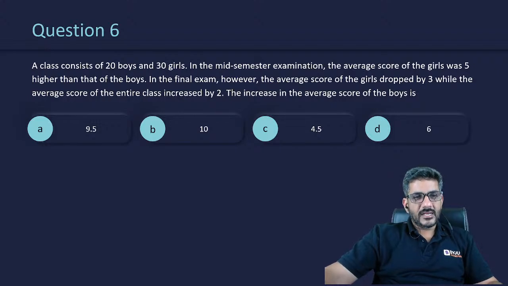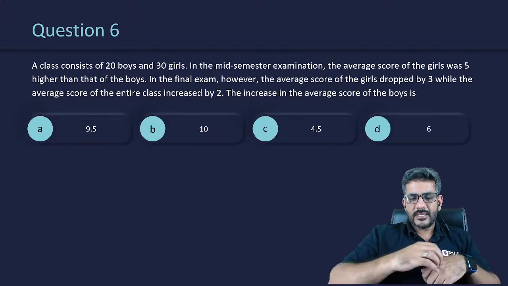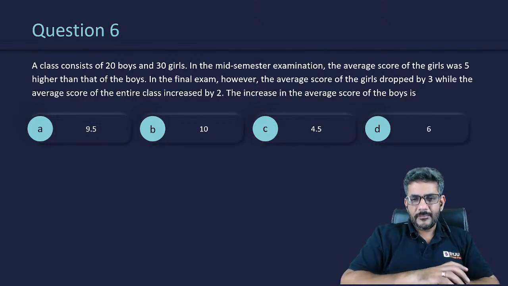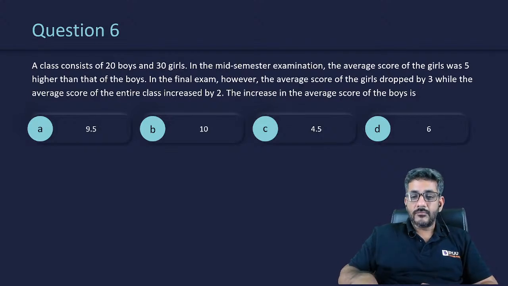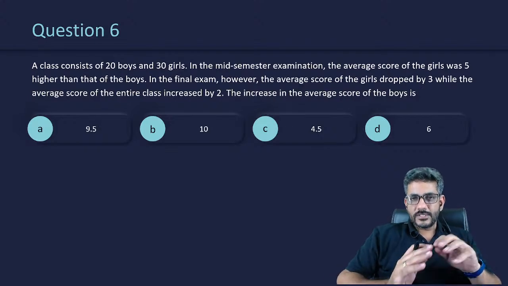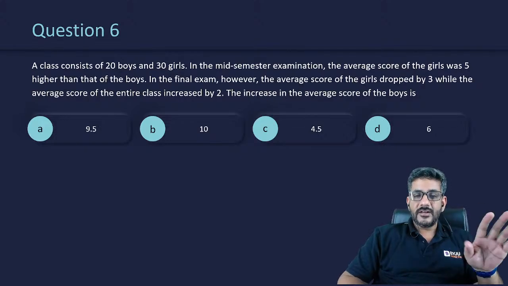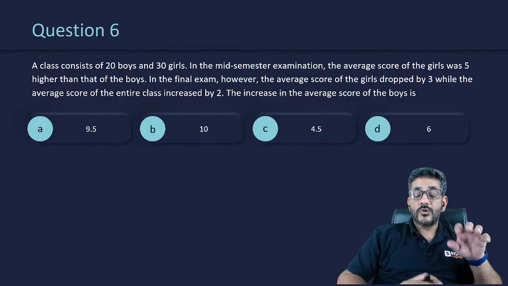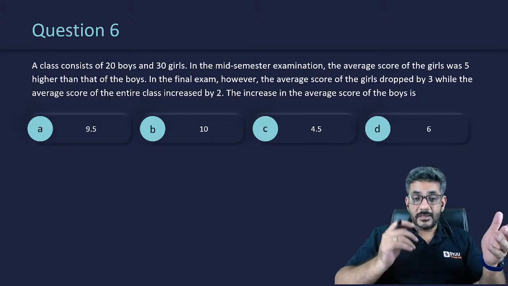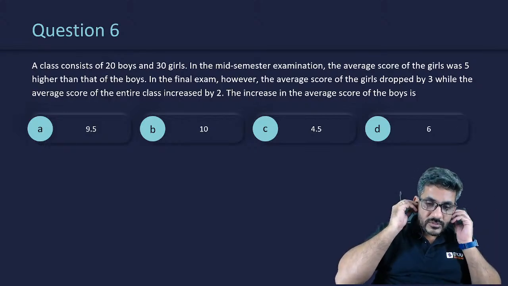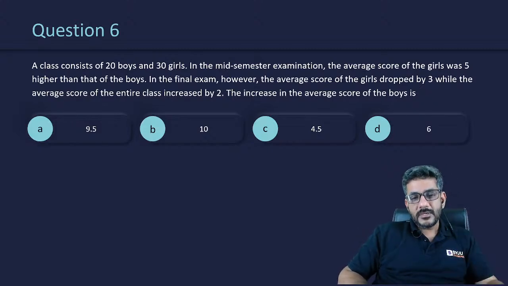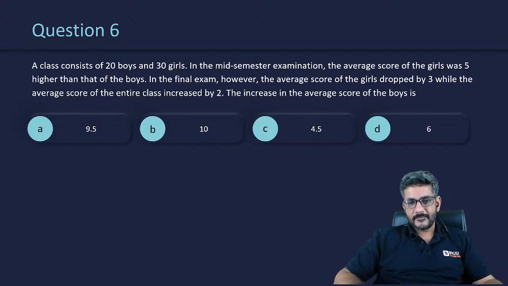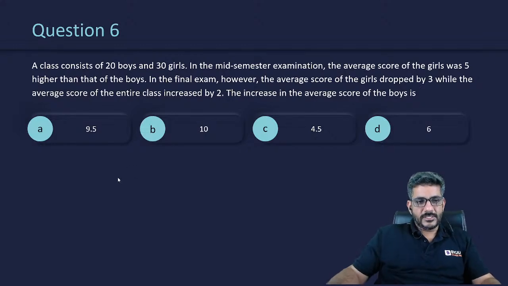So if you remember the answers, that's not a good thing. I think we can do something else then, right? I'm planning to take a series very soon in which I'll be making some new questions for you. The questions would be absolutely of CAT type, but different figures, different options. At least you won't remember the questions and you have to solve them, right? There can be questions you have heard, but the figures will be different, the concept may be the same. So at least you would be trying them by yourself then. Okay, let's do this question now.